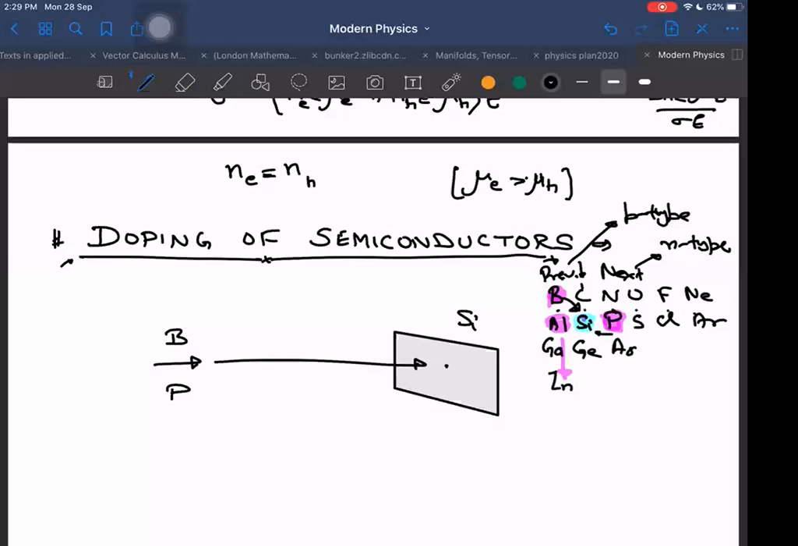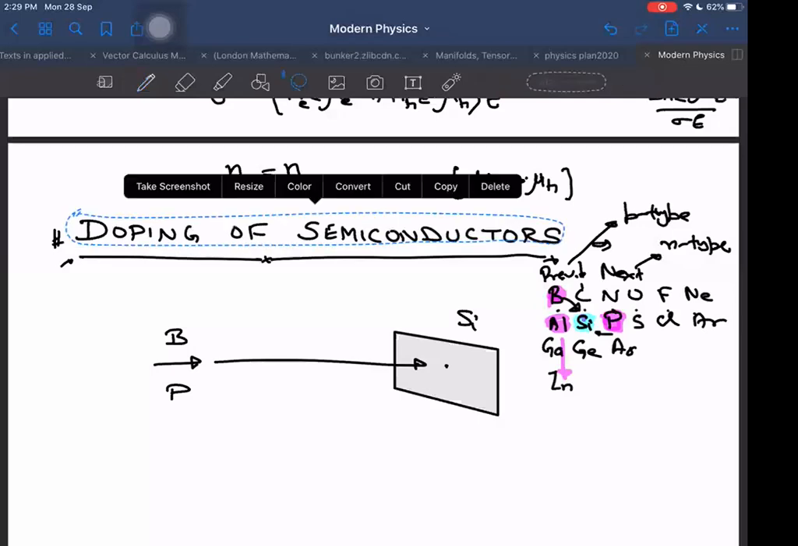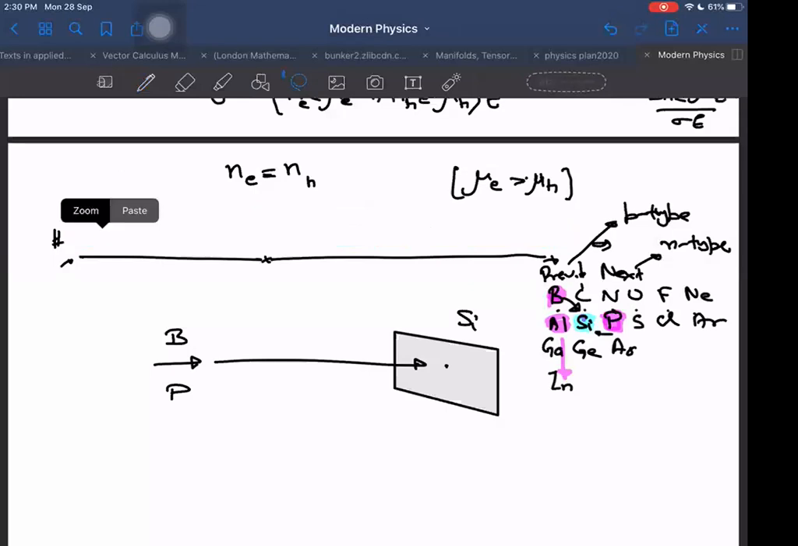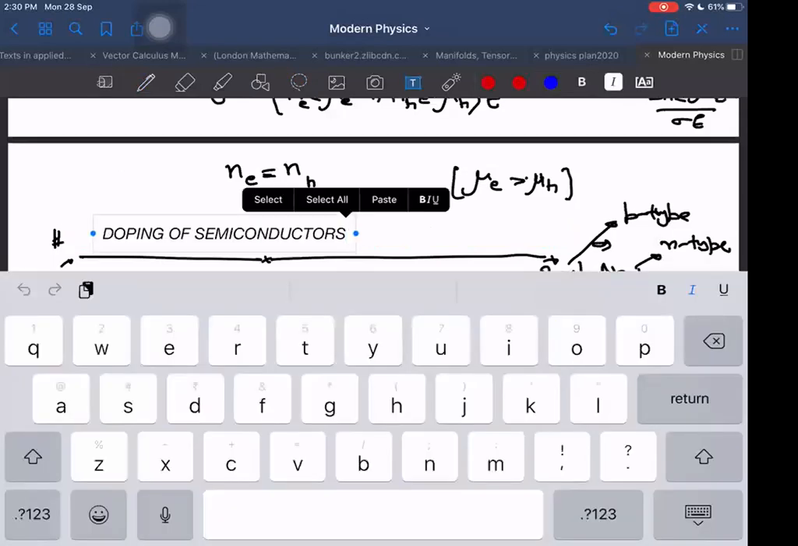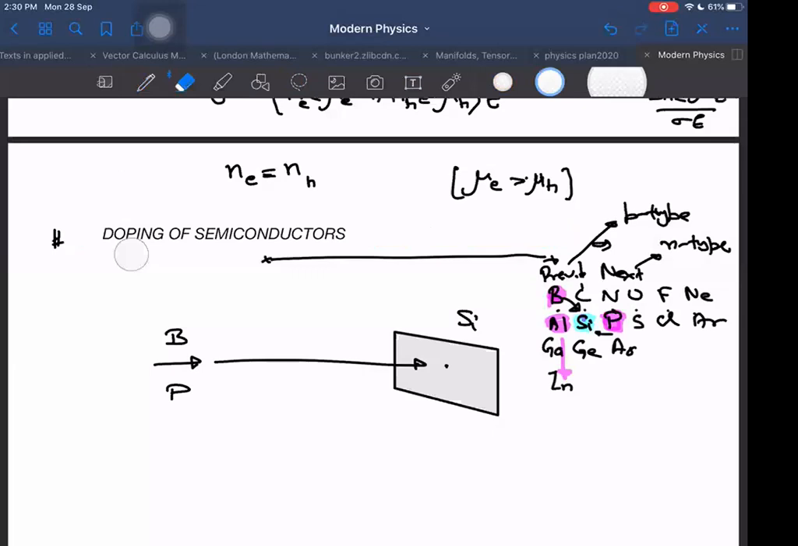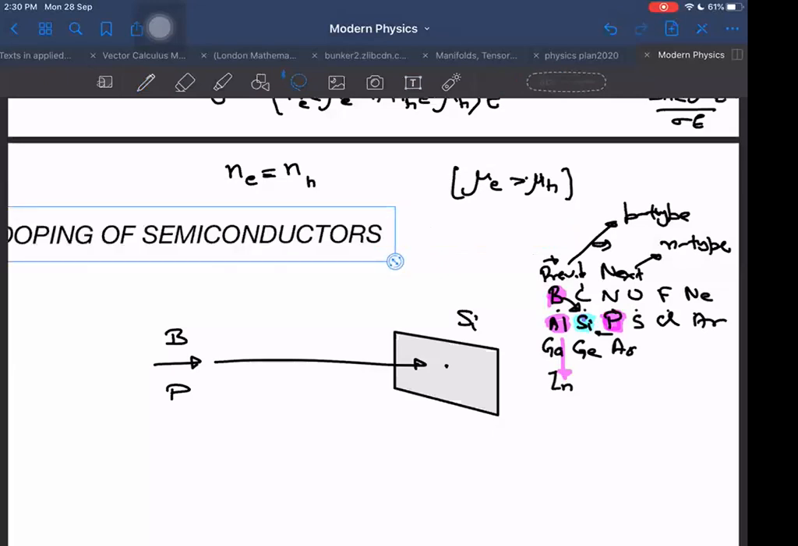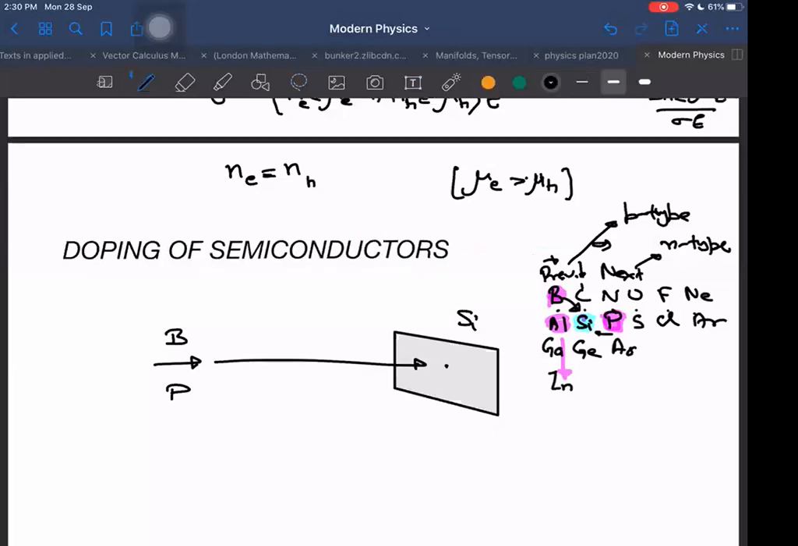How many types of impurities do we have? Two types. What do we call those? P-type and N-type. Can you see the screen or not? Now visible. So there are two kinds of impurities, and we call those P-type and N-type.